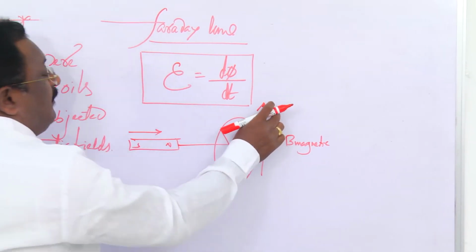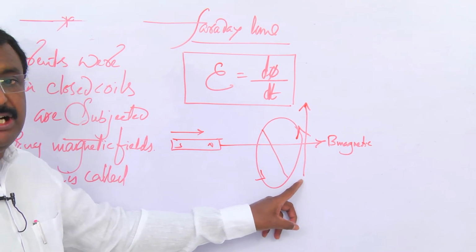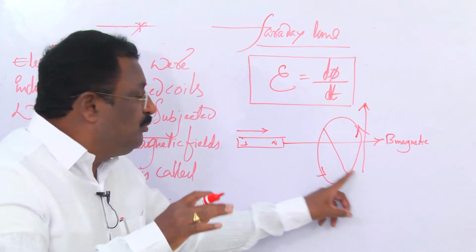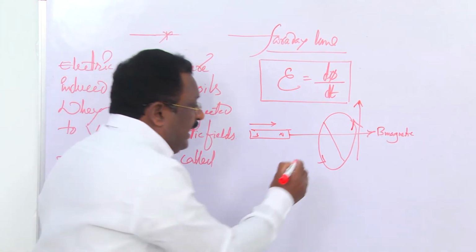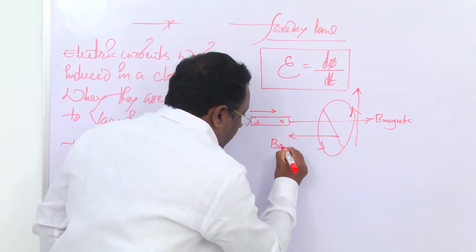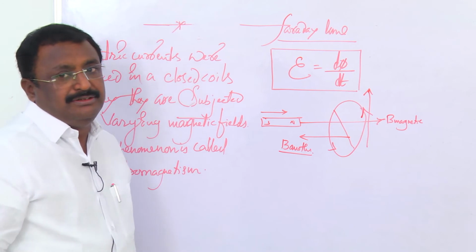This is the direction of the EMF. This induced EMF creates another magnetic field, in the direction opposite to the bar magnet, like this. This is B, another magnetic induction.